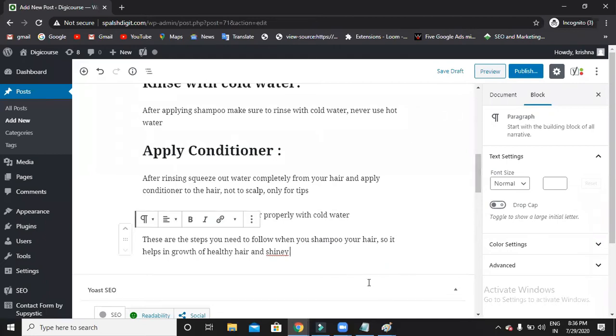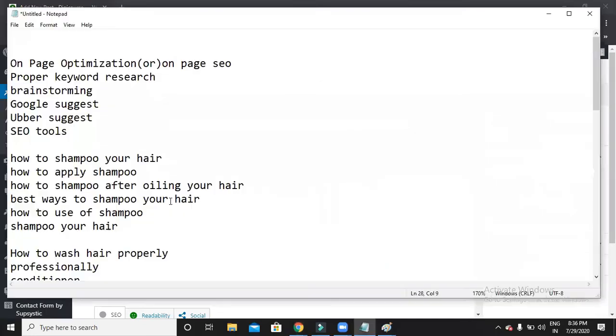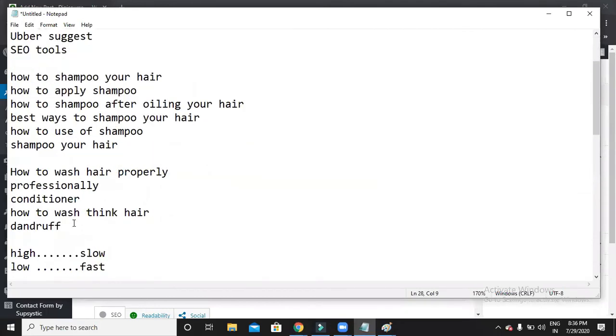What else? Any keywords left? Shampoo, oiling. I used everything here, and professionally also, conditioner also.